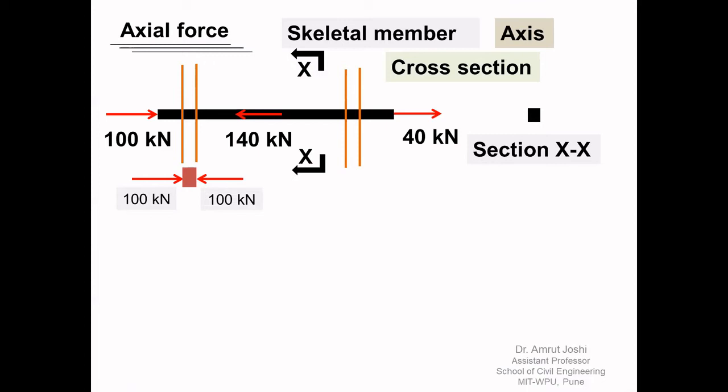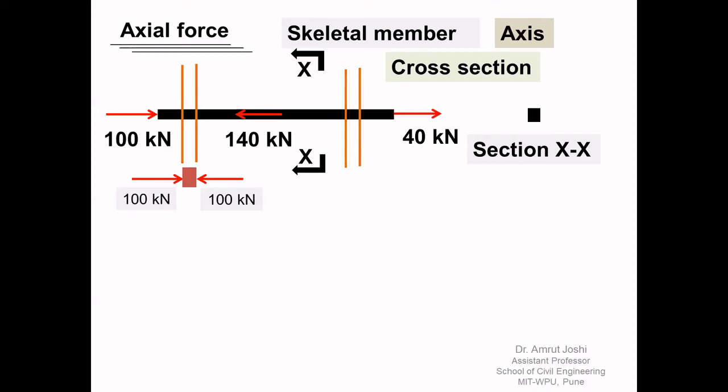Now under the action of these two pairs of 100 kilonewton, these two cross sections will tend to come closer. The pair of these two forces of 100 kilonewton magnitude, which are opposite in direction, but are trying to bring these two cross sections closer together, is called the axial force at these cross sections. Therefore we must note that axial force at a section is not a single force, it is a pair of forces.